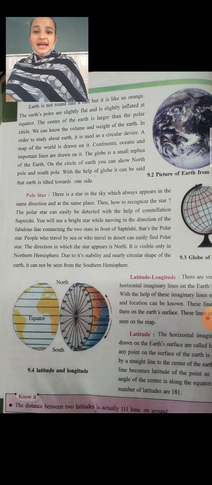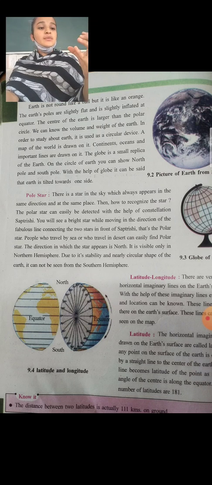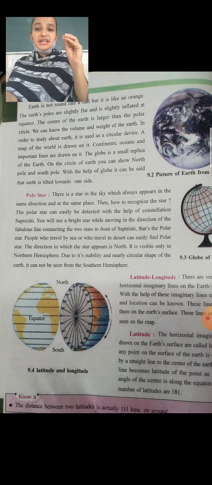The pole star can easily be detected with the help of the constellation Saptarishi. Constellation means a group of stars or a single star. So by that Saptarishi nakshatra we can say which is the pole star. You will see a bright star while moving in the direction of the line connecting the two stars in front.